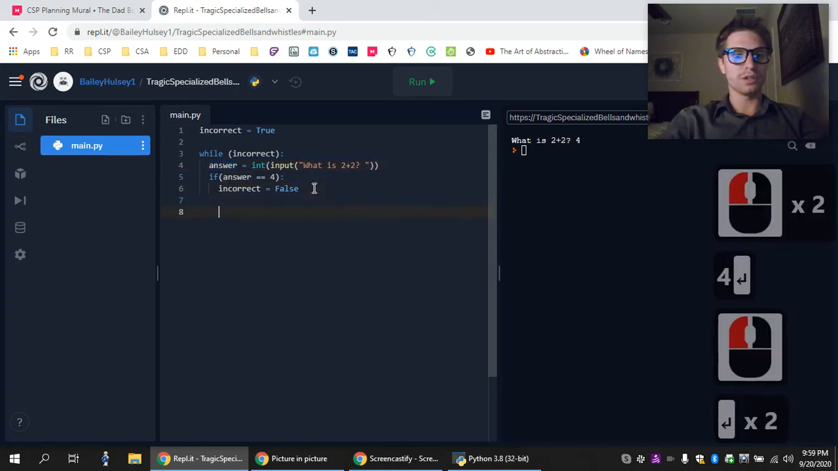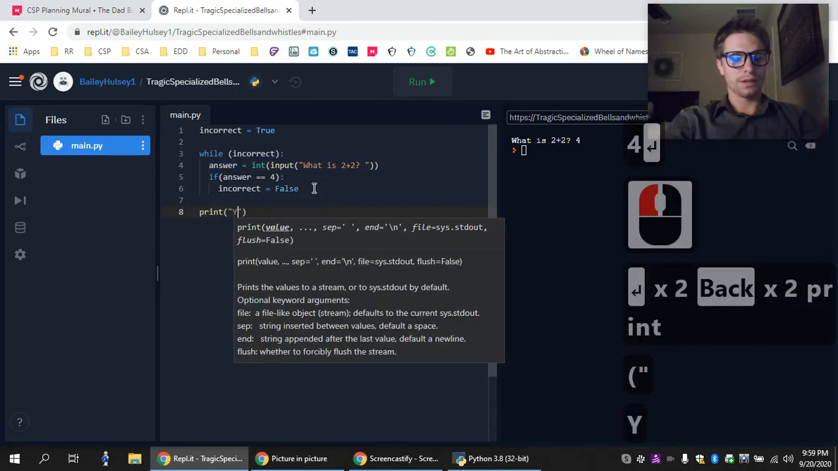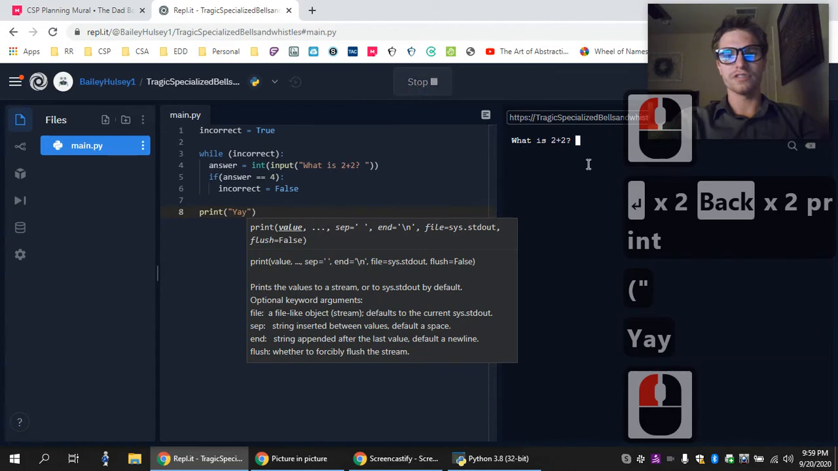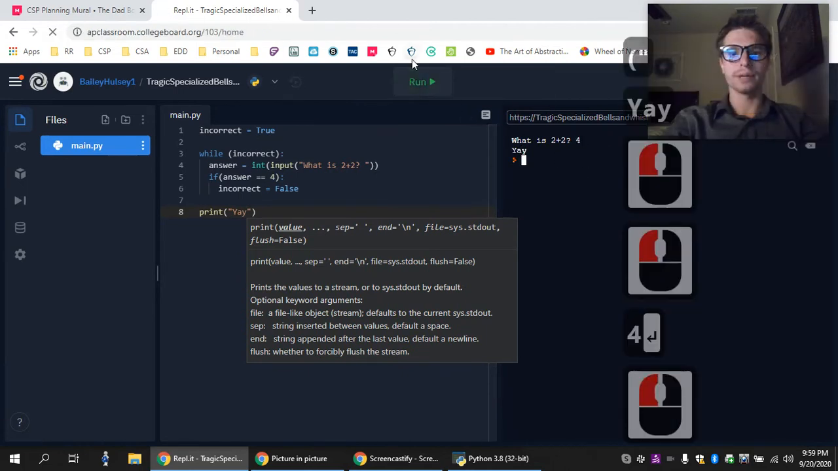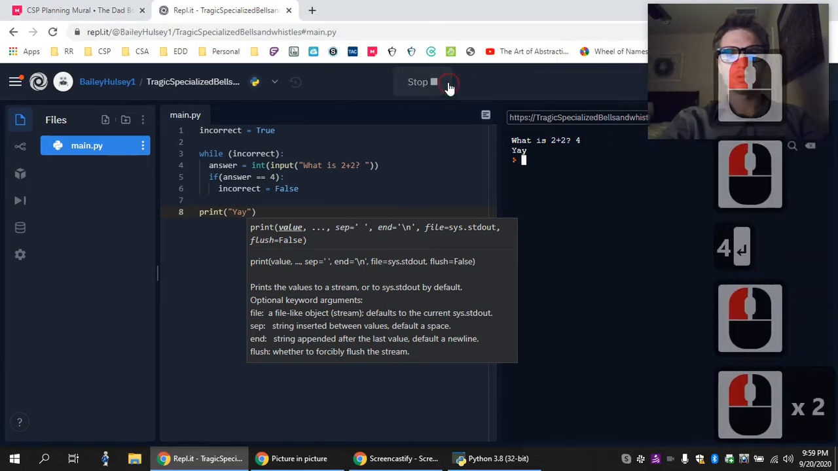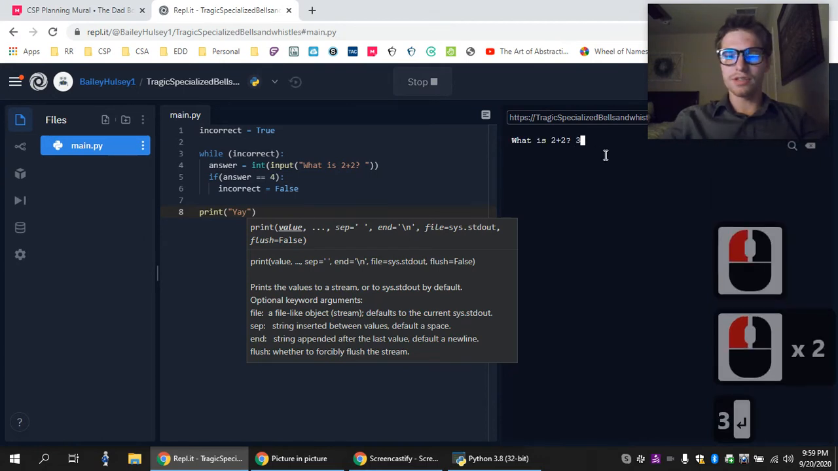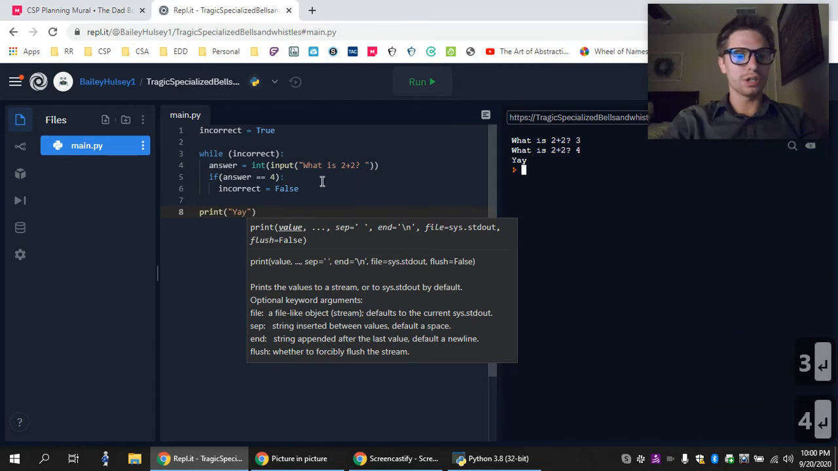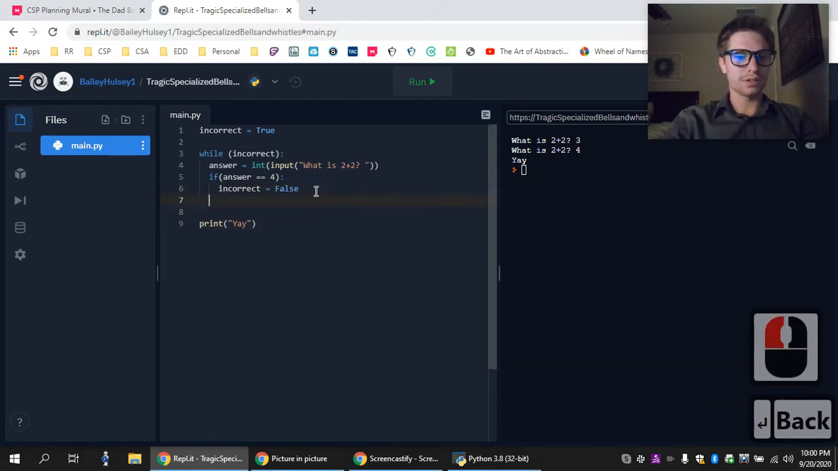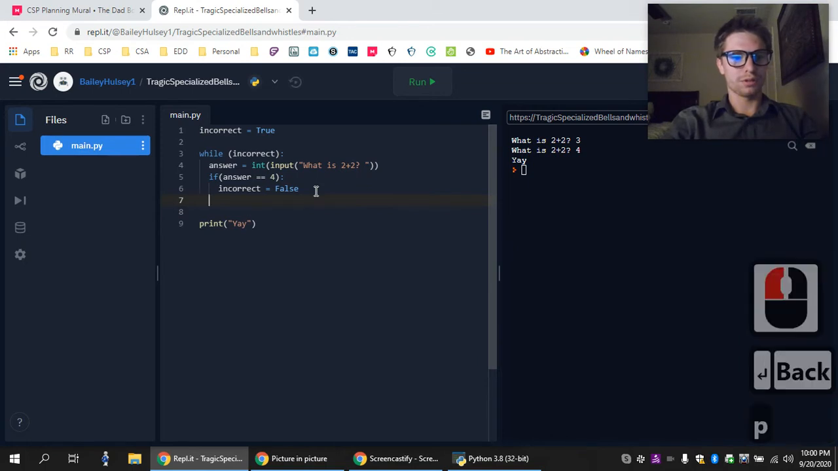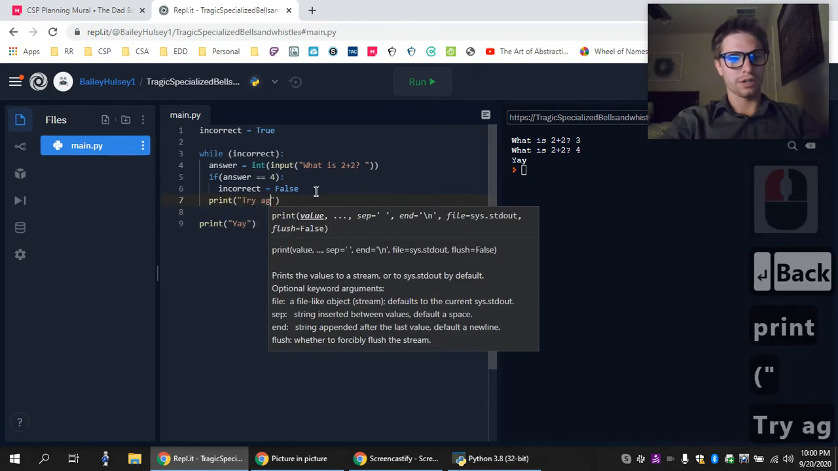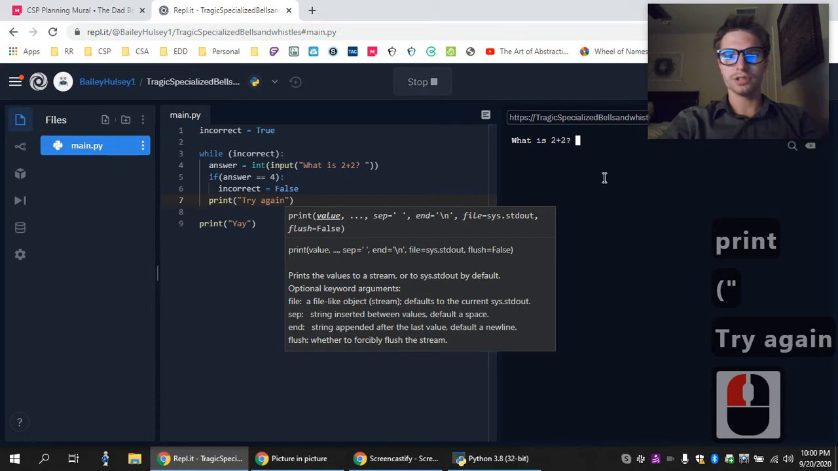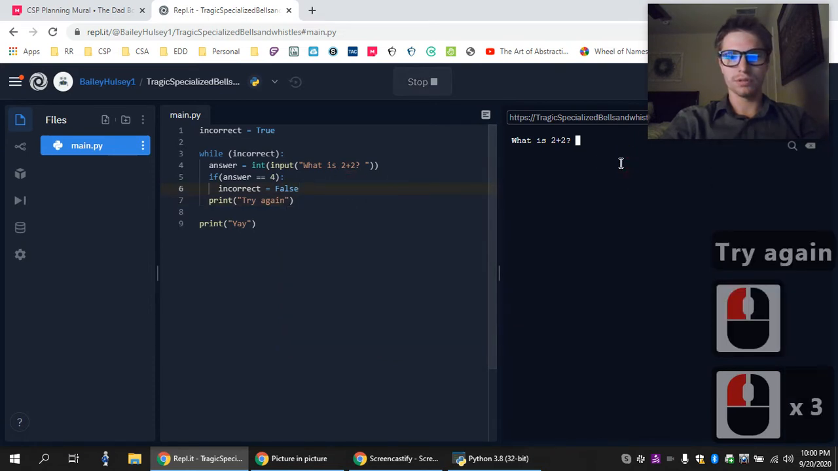Maybe at the end of this while loop, I can say, yay, just to clarify that I'm actually getting it right. Yay, okay. Oops. So let's run it again. If I say 3, then it's going to ask me again, what is 2 plus 2? Maybe I should put in, at the end of this, try again. Okay, let's try that. What is 2 plus 2?